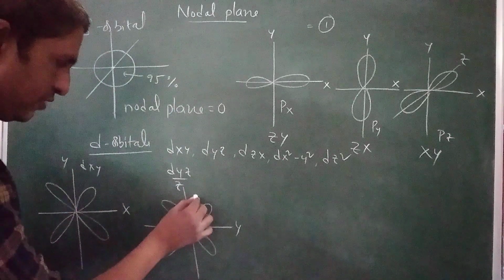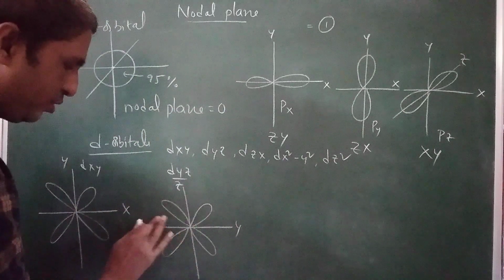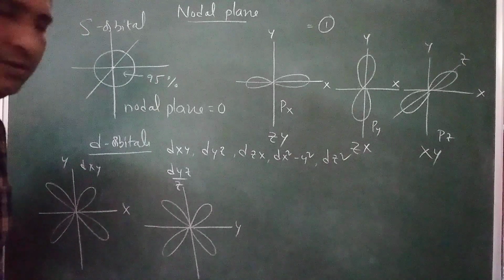Anywhere outside this double dumbbell, the electron finding probability is 0, that is a node.